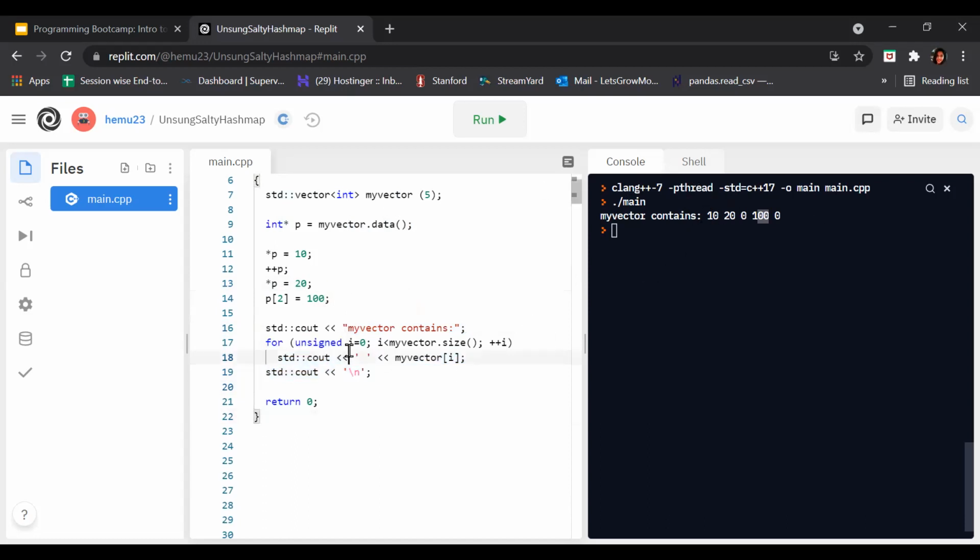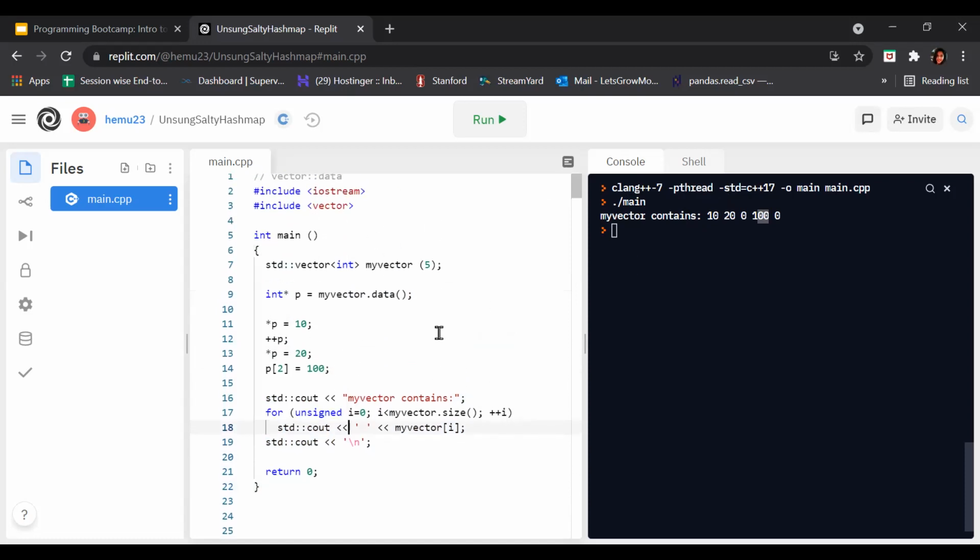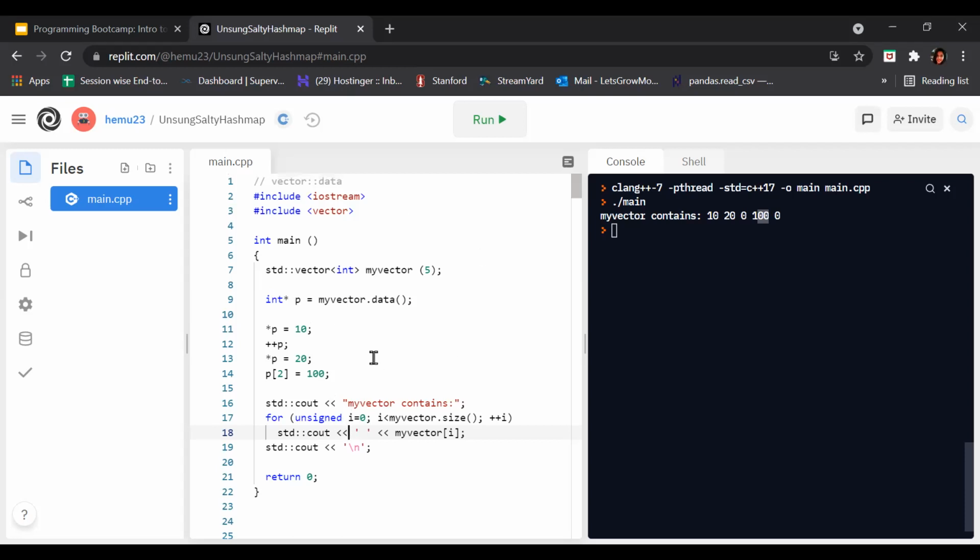So in this way, the data function comes into existence. It returns a direct pointer to the memory array used internally by the vector to store its elements. That's why, compared to arrays, vectors consume more memory in exchange for the ability to manage storage and grow dynamically in an efficient way.